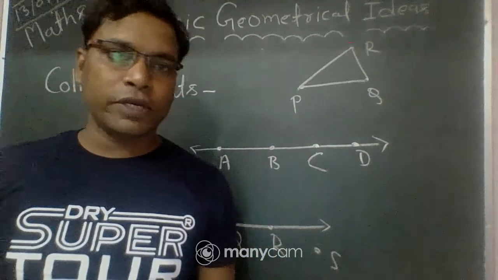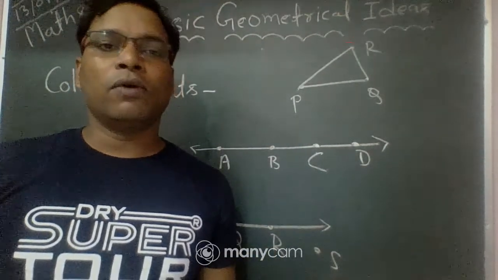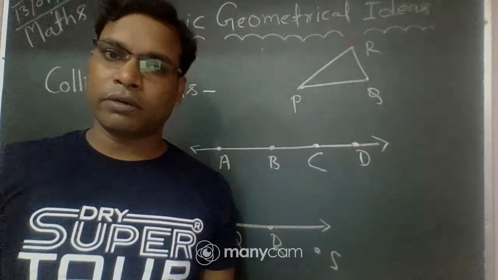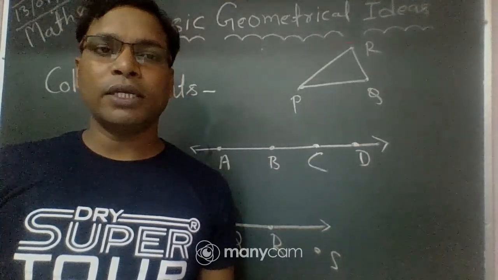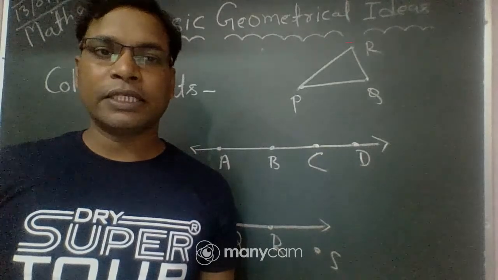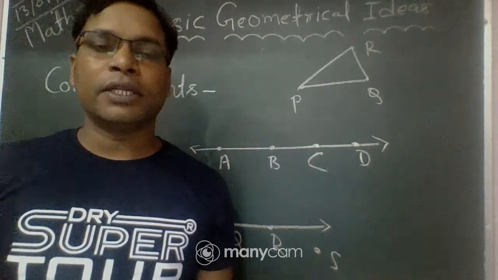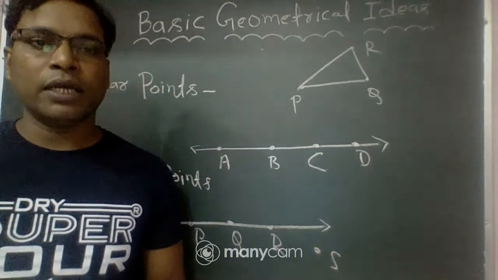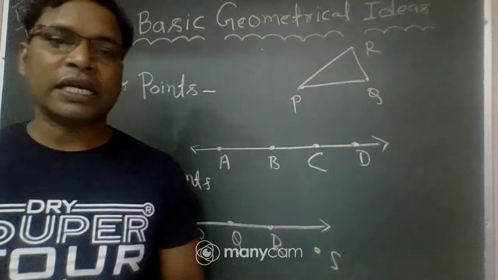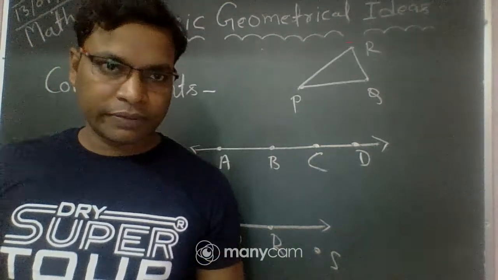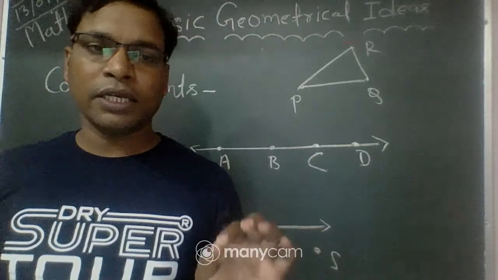So students, I hope all of you understood what is collinear and what is non-collinear. If three or more points lie on the same line, this is called collinear, and if three or more points do not lie on the same line, this is called non-collinear. Okay, this is a very simple concept of collinear and non-collinear.